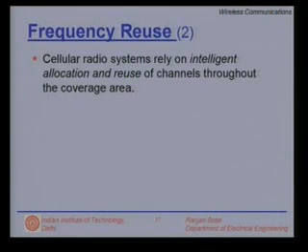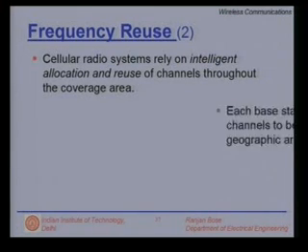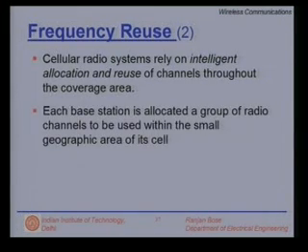Cellular radio systems rely on intelligent allocation and reuse of channels throughout the coverage area. We need to emphasize this point because this forms the crux of the matter. Each base station is allocated a group of radio channels to be used within the small geographic area which you have already defined as a cell. So it's not just a frequency but a frequency band.